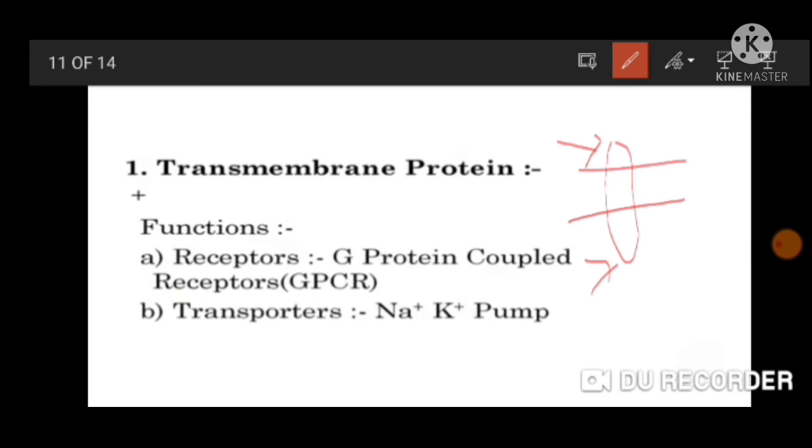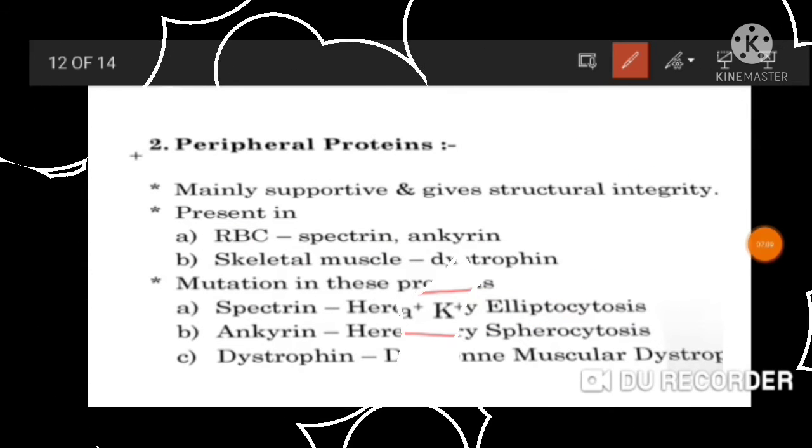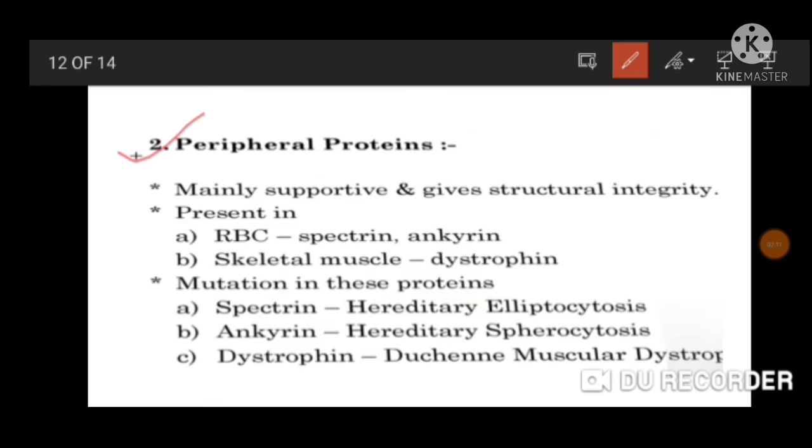The function of these transmembrane proteins is that they act as receptors, like GPCR, G protein coupled receptor, and they also help in transport of substances, like the sodium potassium ATPase pump. Peripheral proteins are mainly supportive and give structural integrity to the cell. Like in RBC there is spectrin and ankyrin, and in skeletal muscle there is dystrophin.